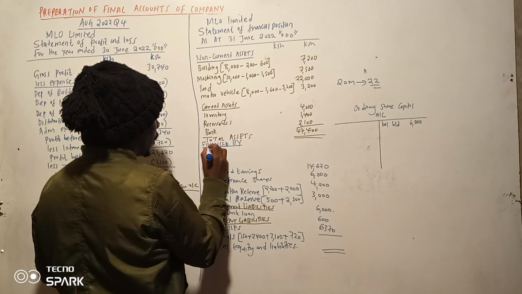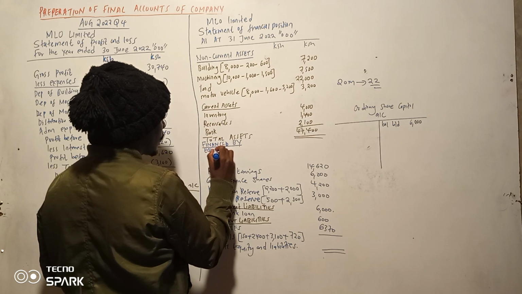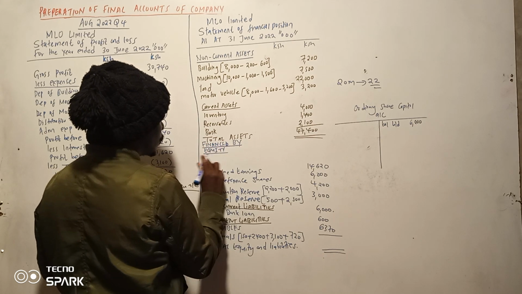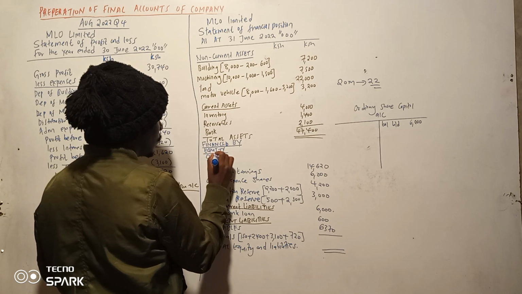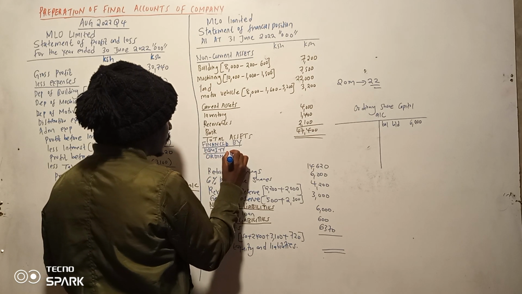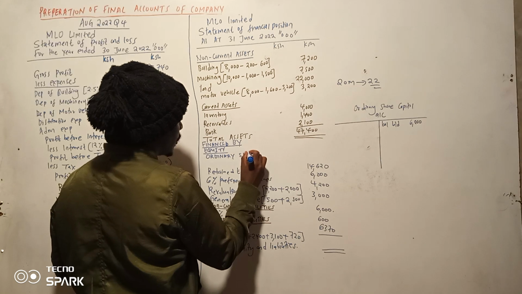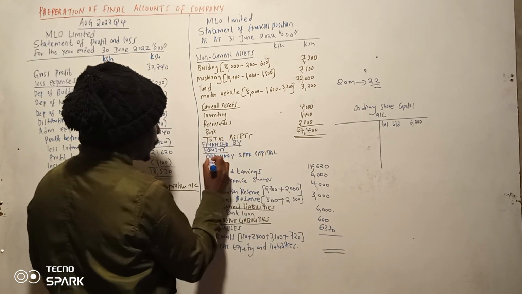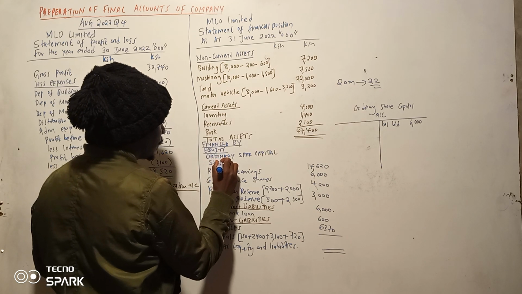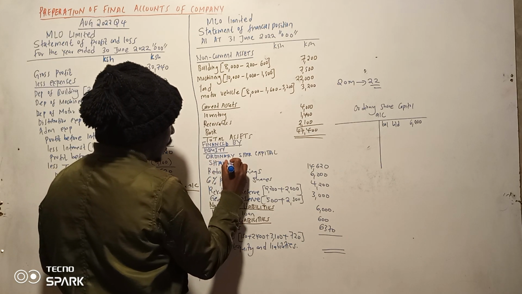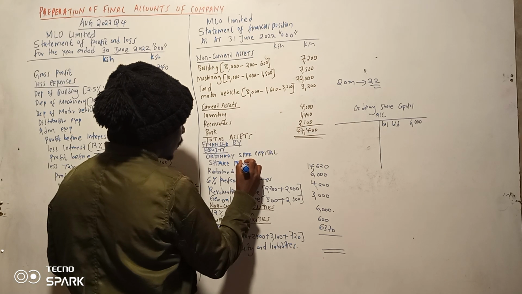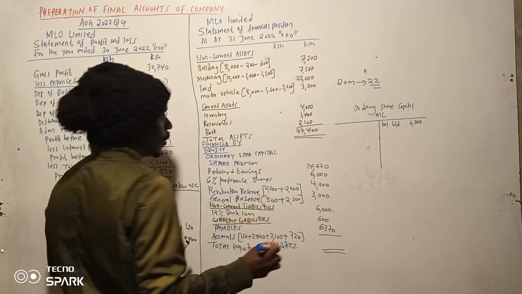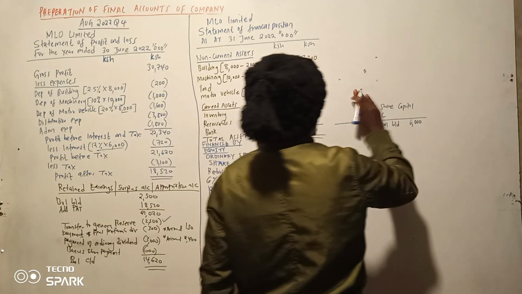So we have equity. So tunaanza na ordinary share capital. Ordinary share capital. And then share premium. So tuko na hizo vitu mbili, share premium. So we need to prepare two accounts.